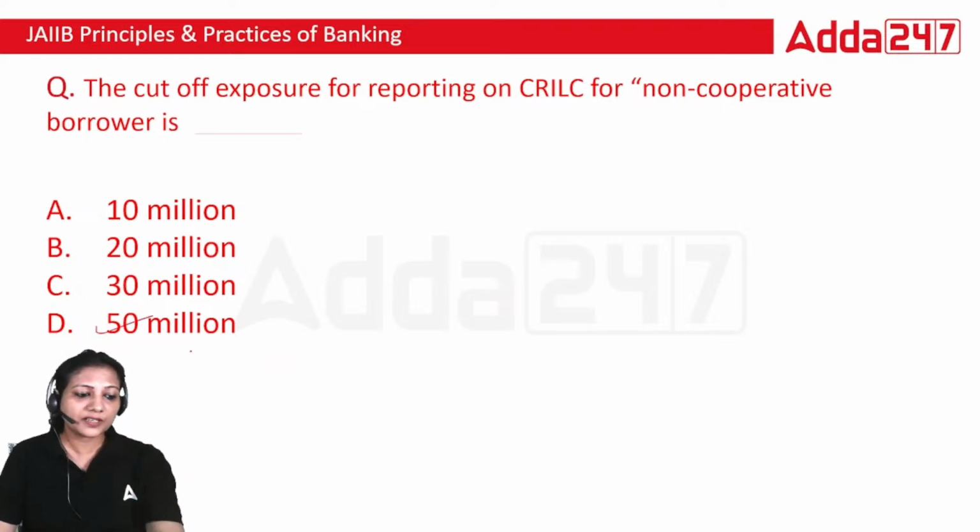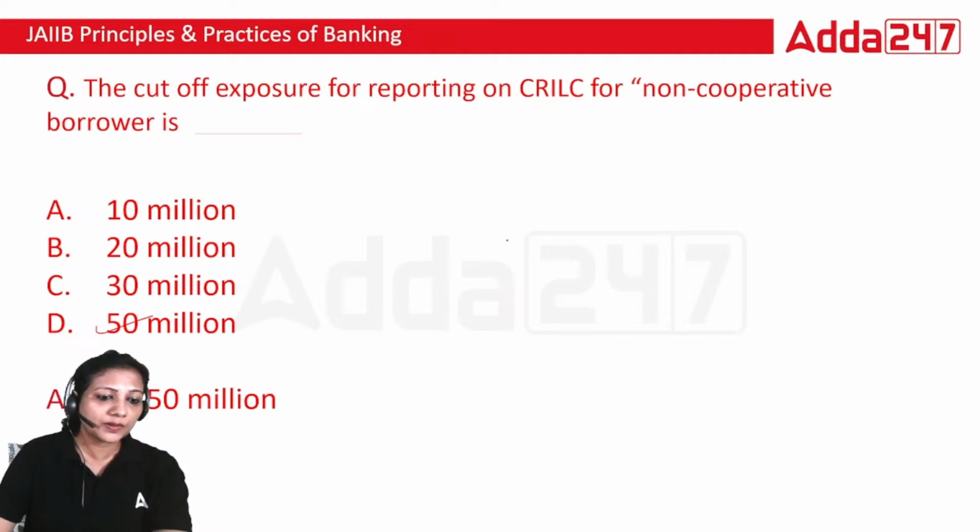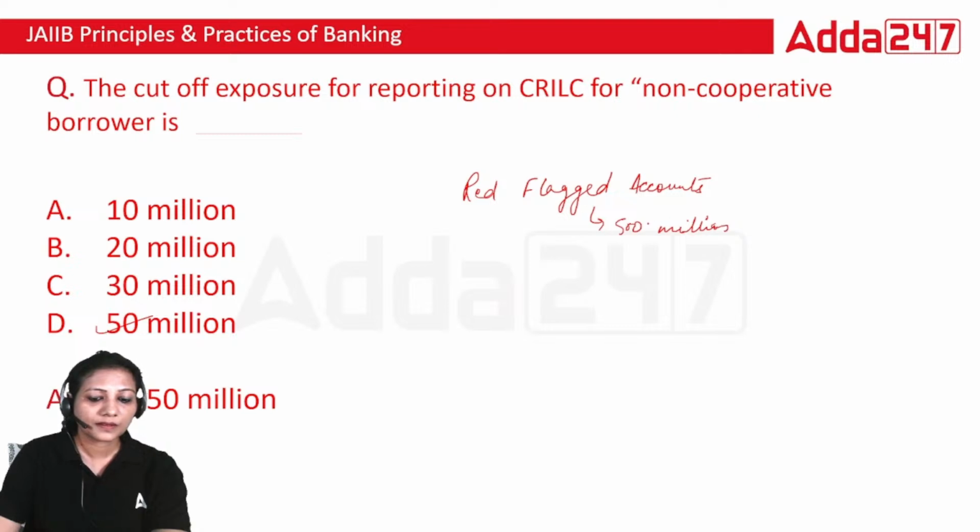In case of red flagged accounts, the limit will be 500 million. That we have to remember for JAIIB exam: for red flagged accounts, the limit is 500 million. Red flagged accounts are those accounts where any fraud has taken place or there are signals that a fraud can take place in those accounts.